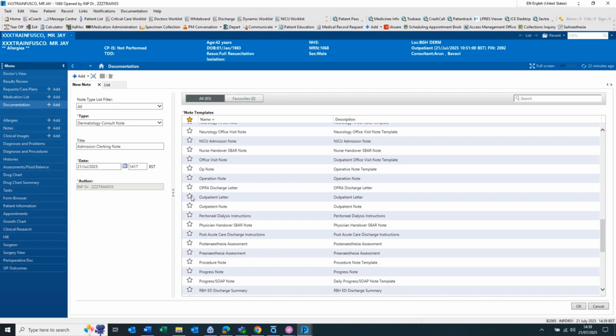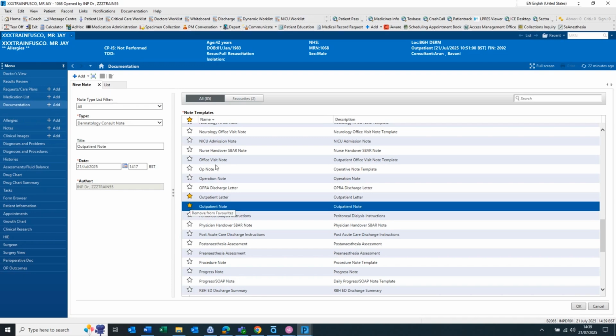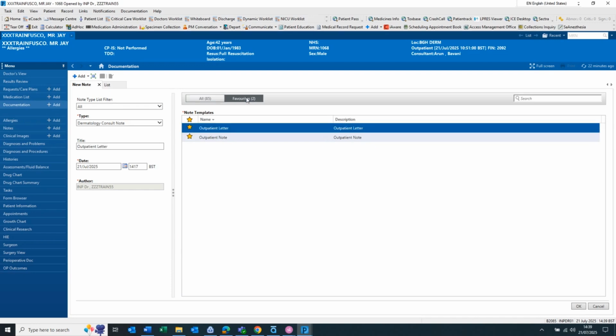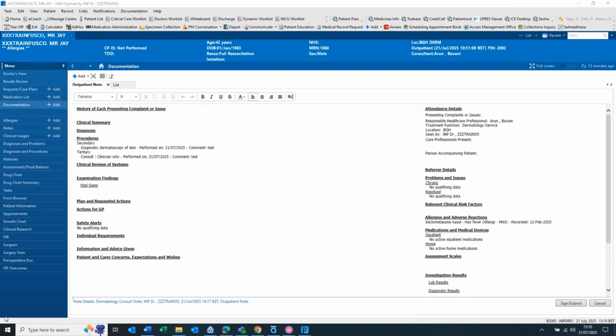These can be selected as favorites by clicking the star icon. This will then be accessible via the Favorites tab above. Double-click the note to create it. If you need to make any changes to the sections, you can click in the space below the header and continue typing. Any sections without information won't appear on the letter. If you wish to manually remove a section from the letter, hover over the header and click the X icon.